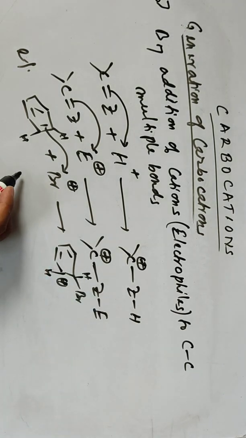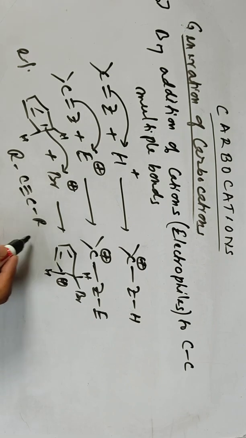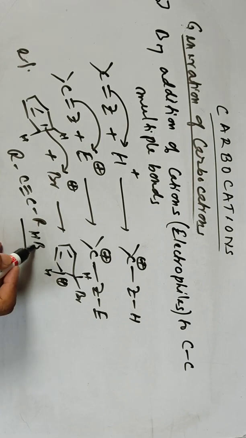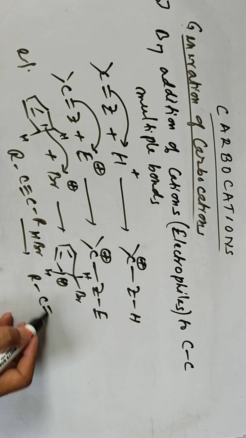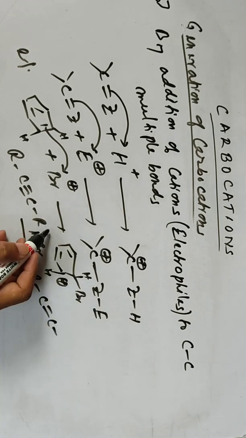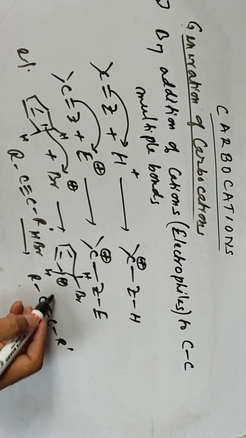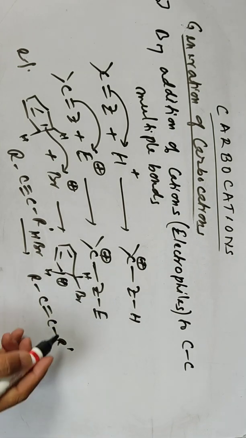In triple bonds, you can also have acetylene compounds reacting with HBr. So we can have R-C≡C-R prime.